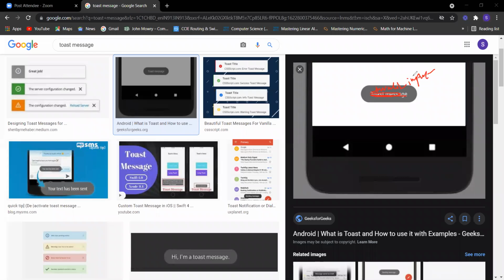I think it's not clear. Here this toast message is there, right? Instead of this message, we will replace it with invalid input. This text will be displayed here. That's all it is, students. And that's the overview.